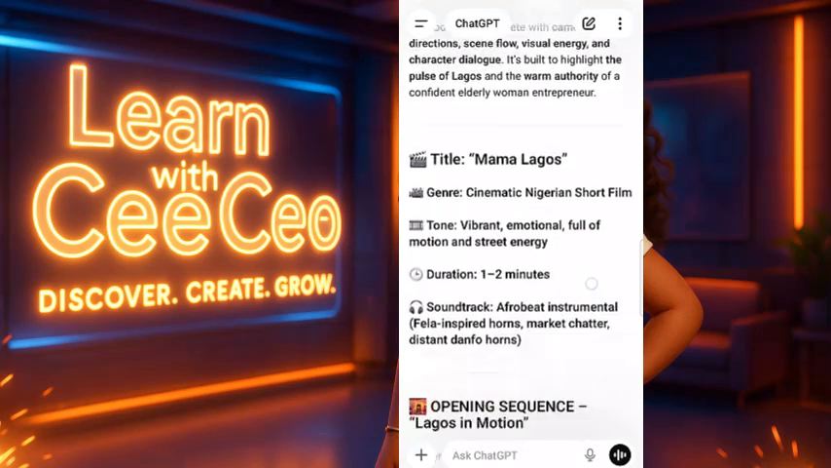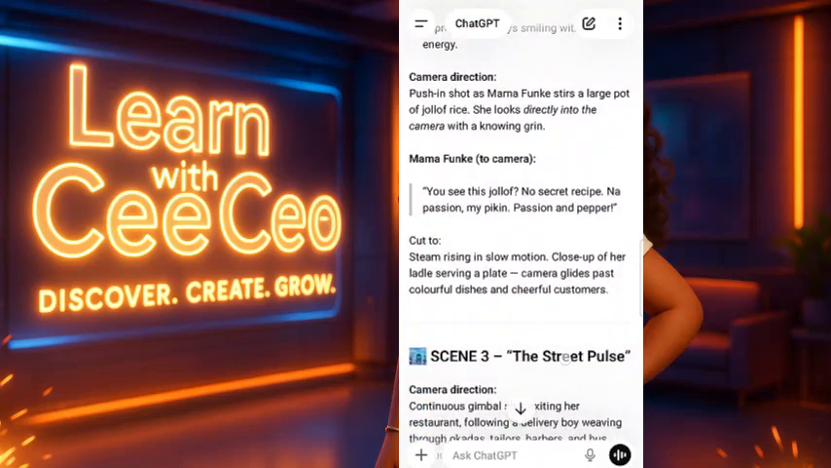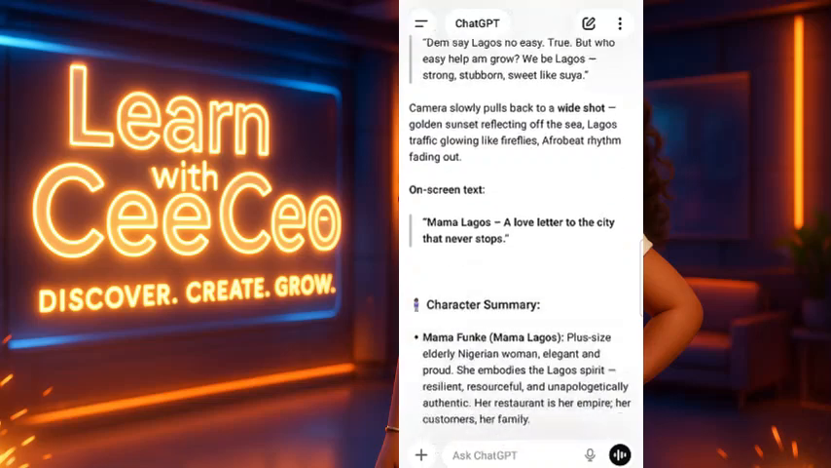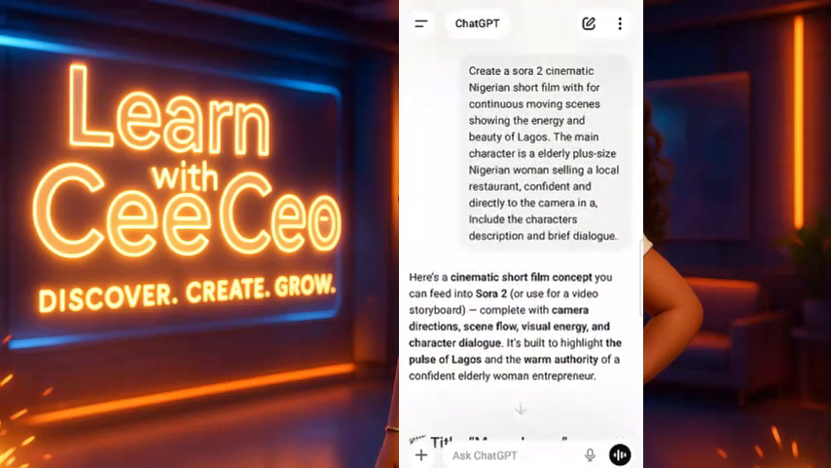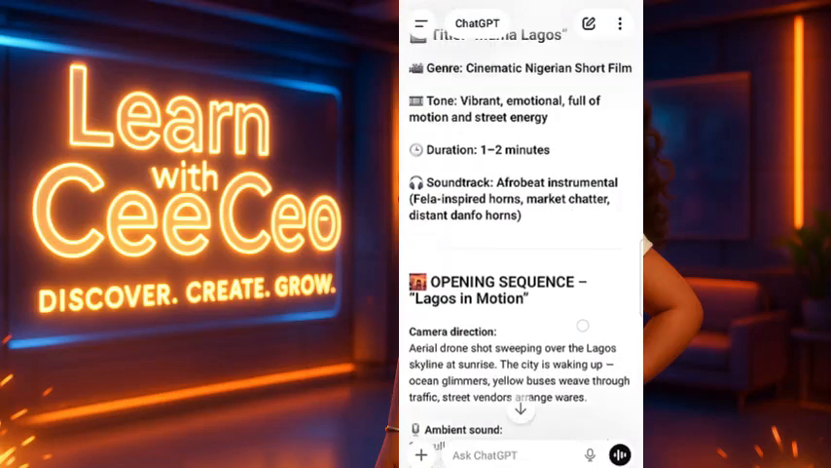So this is what ChatGPT has given to me. It has broken it down into different scenes. You can see scene 1, scene 2, scene 3, and scene 4, and the closing scene. So this is how it is. Make sure you ask ChatGPT to please include the character description.